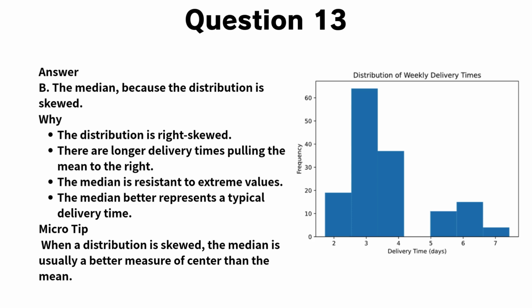The median, however, depends only on the middle position of the data. That makes it resistant to extreme values. So, when the data is skewed, the median gives a more accurate picture of a typical delivery time. This is why the median is the best choice here.